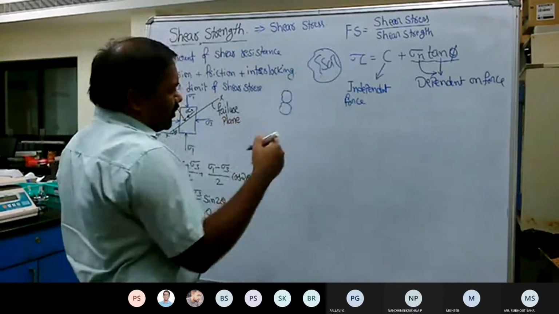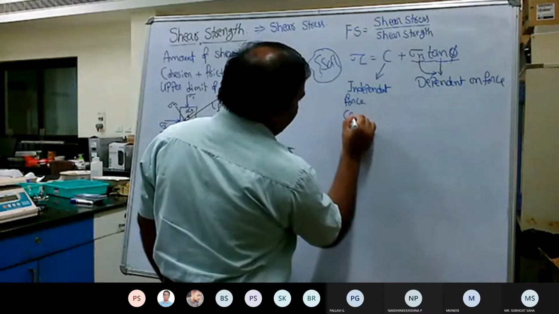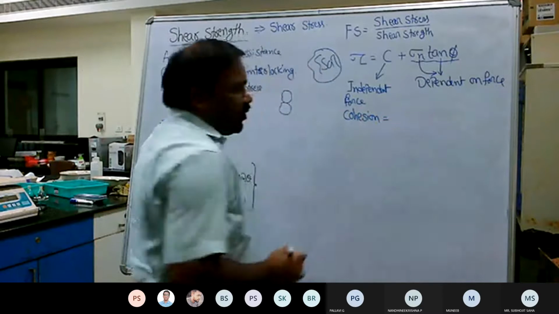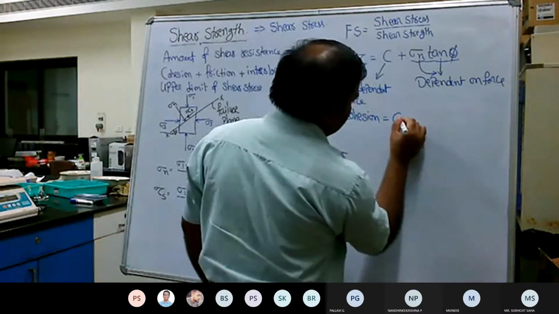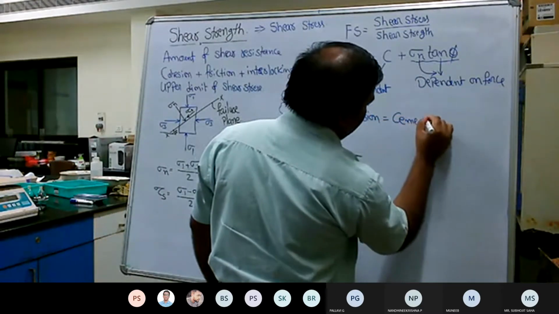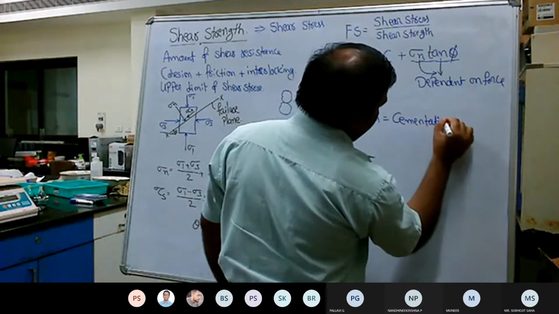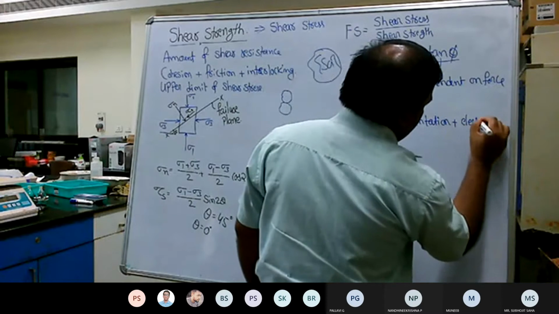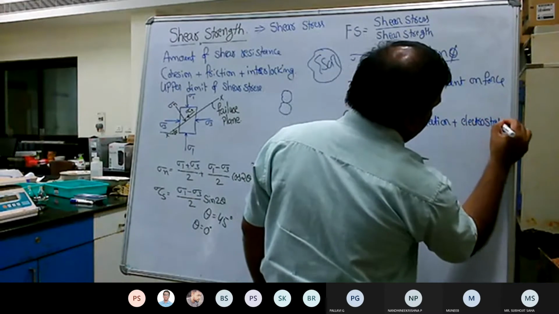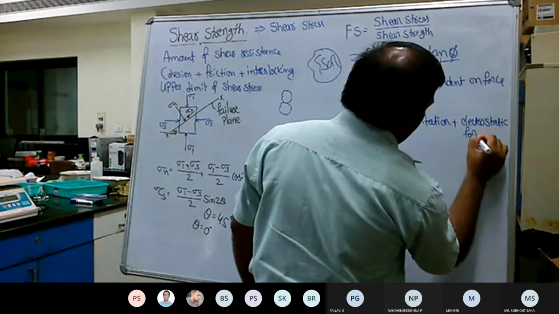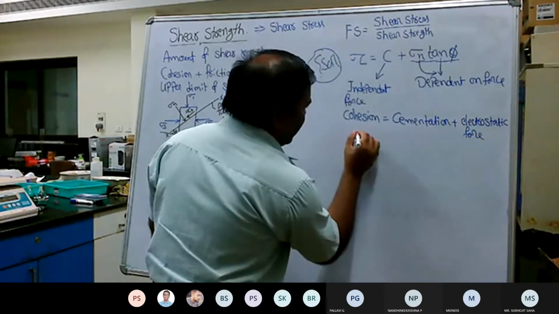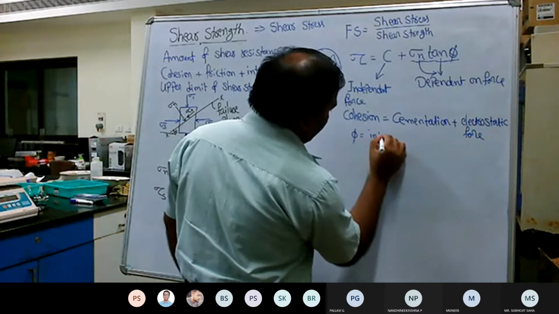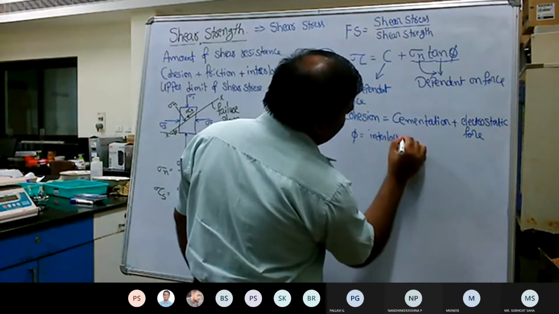If you refer to any soil mechanics book, the definition of cohesion is basically due to two things: cementation plus electrostatic force. While the angle of internal friction phi is only due to the interlocking effect.